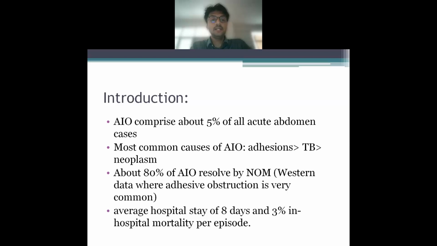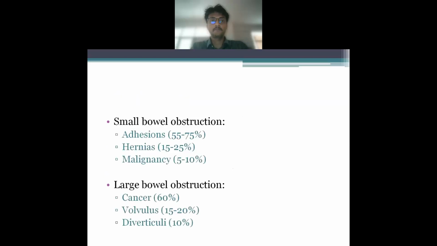However, this is Western data where adhesive obstruction is very common. In India too, adhesive obstruction is very common. But in India, what we can also note is that tubercular obstructions and neoplastic obstructions are also fairly common entities. The average hospital stay is about 8 days, and there is 3% in-hospital mortality per episode. Remember, I'm not talking about per case, it is per episode. There is 3% in-hospital mortality which is recorded for intestinal obstruction.